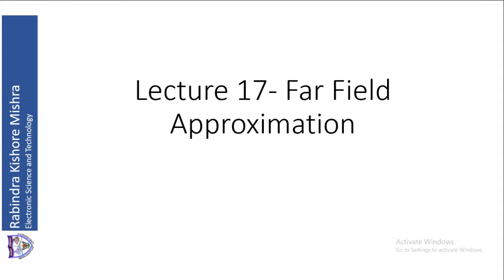If you consider the terms which are falling off as 1 by R, then this S is a real vector. Integration of S over the area enclosing the charge or enclosing the current or enclosing the dipole gives you the total power. That also is a real vector. So total power is real if it is falling off as 1 by R. Therefore, when it falls off as 1 by R, it is radiating. So you got real power.